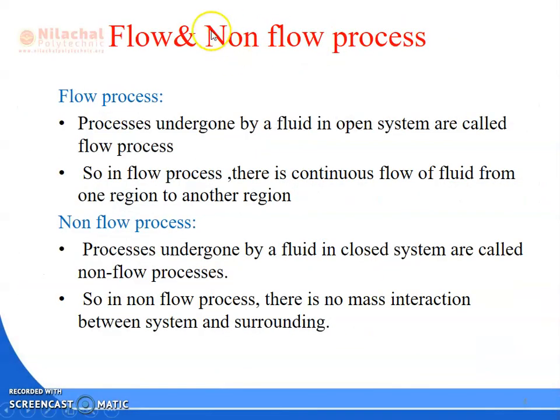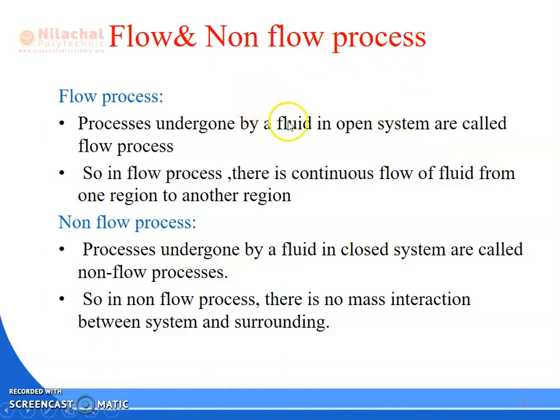Then before going to the first law, we will discuss what is a flow and non-flow system. As the name says, flow means some mass will be in and some mass will be out. That is your flow system. The processes undergone by a fluid in an open system are called flow processes. What do you mean by open system?